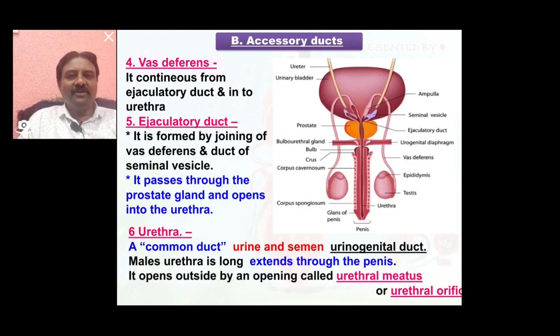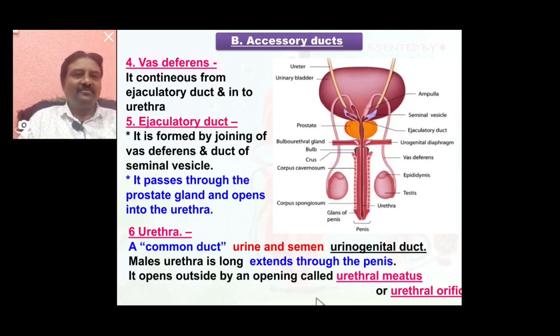So the sperm undergo the maturation process in the epididymis, then transfer from the epididymis to the vas deferens, then from the vas deferens into the ejaculatory duct, then to the urethra. So the sperm carrying pathway and all these accessory ducts are discussed here.